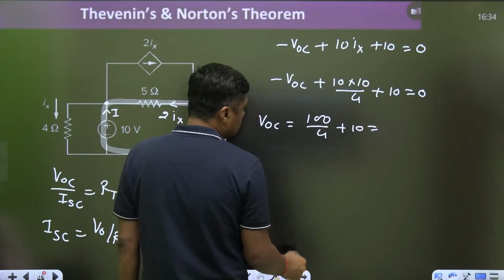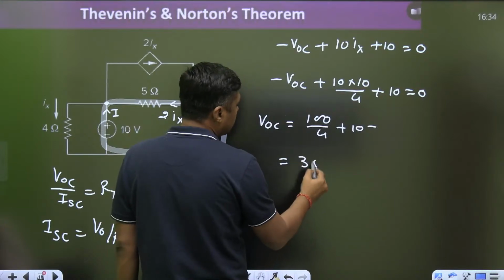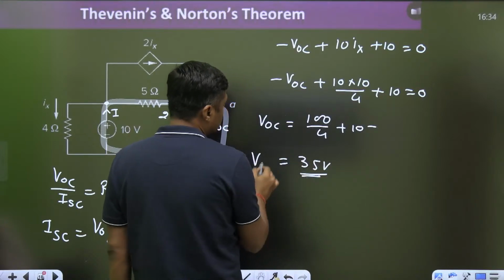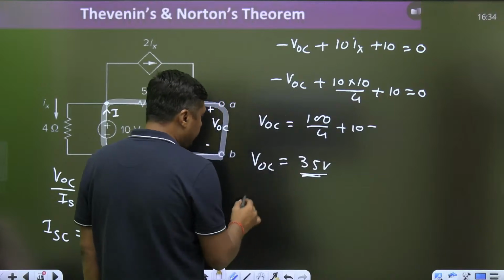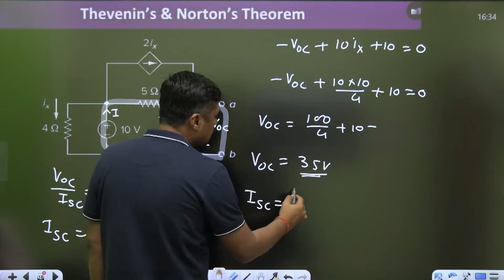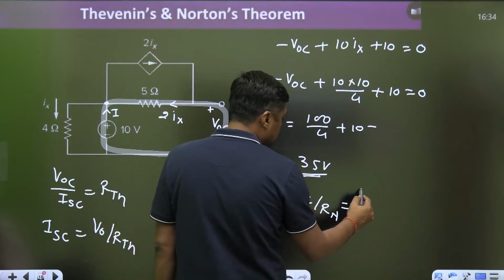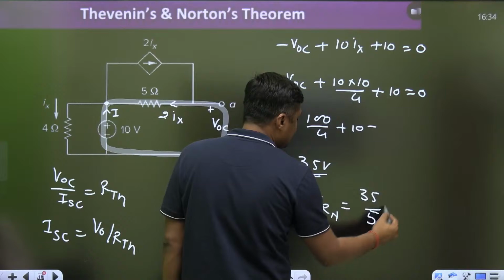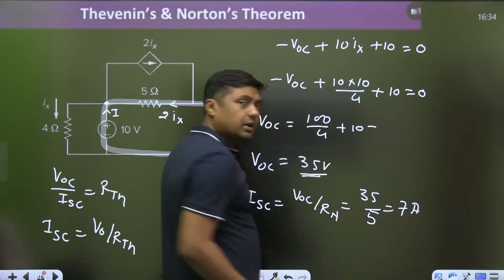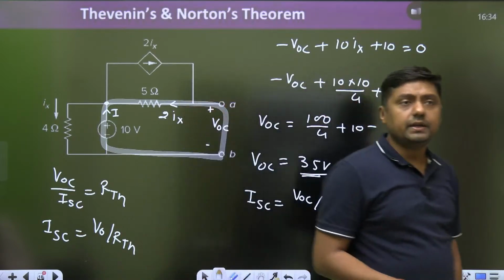So it will become 25 plus 10, 35 volt. VOC is 35. So what is the ISC? VOC upon RL or RTH. 35 divided by 5, that is the 7 ampere. Again we are getting the same answer, right?